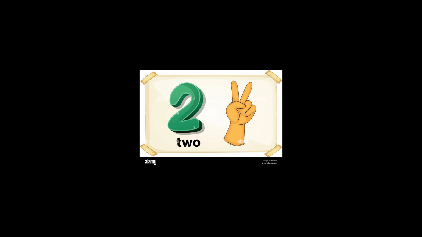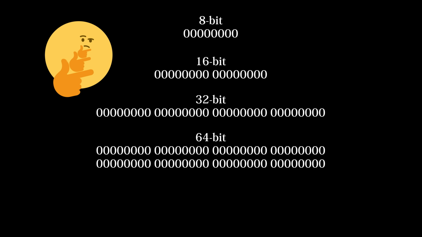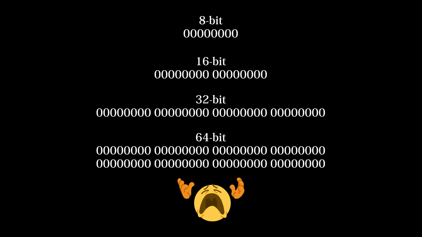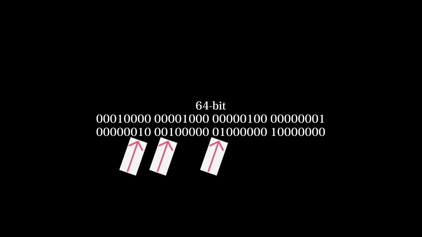If you recall from earlier, the cells in our neighborhood can be one of two possible states, 0 or 1, no different than a bit. So could we cleverly pack our neighborhood into one of these bit strings? Our grid is 15 by 15 or 225 cells, unfortunately much greater than our limit of 64 bits. But if we isolate a quadrant of the neighborhood, then coincidentally we now have an 8 by 8 grid of 64 cells, which fits perfectly into a 64-bit integer. If we overlay our 64-bit string onto our quadrant, it should become pretty obvious how this mapping will work. Any active cell of our neighborhood will become a 1 in the bit string. To activate specific bits of a string, we need to make use of some bitwise operations.